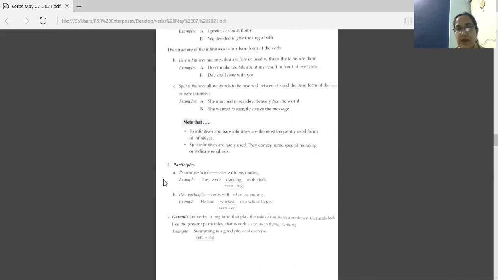Now, next, participles. Participles are also of two types, present participle and past participle. Now, present participles are verbs with an ing ending. Verbs with ing are known as present participles.